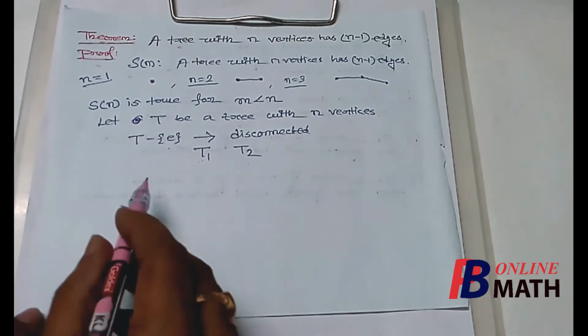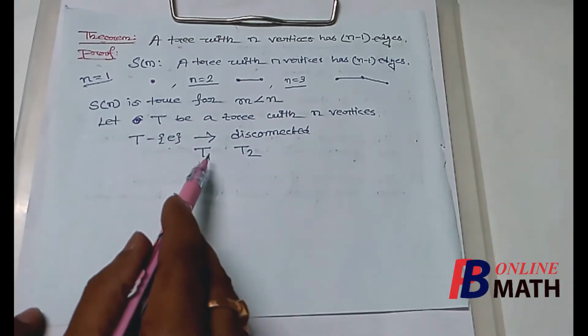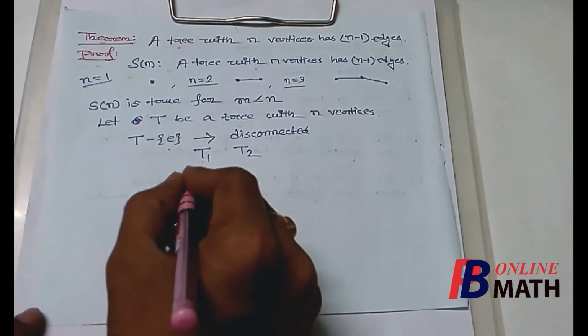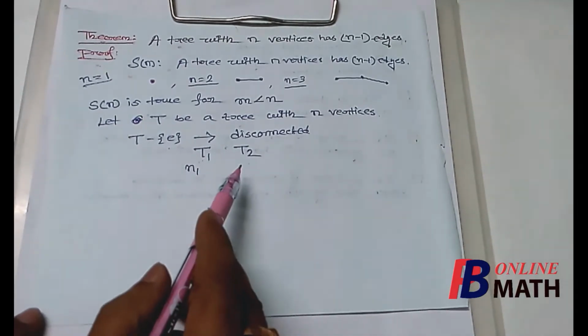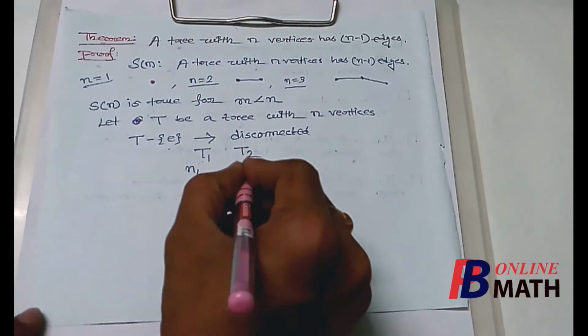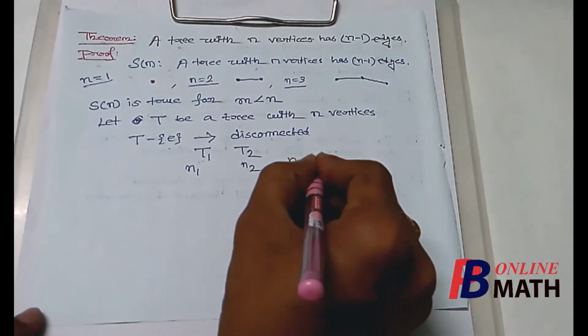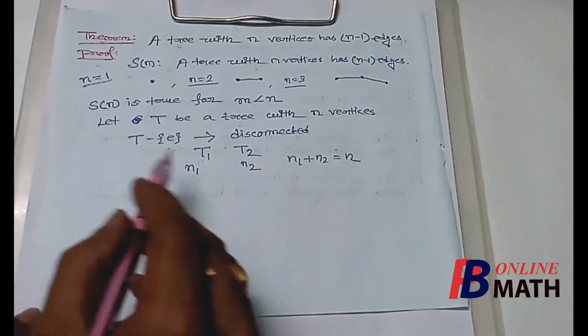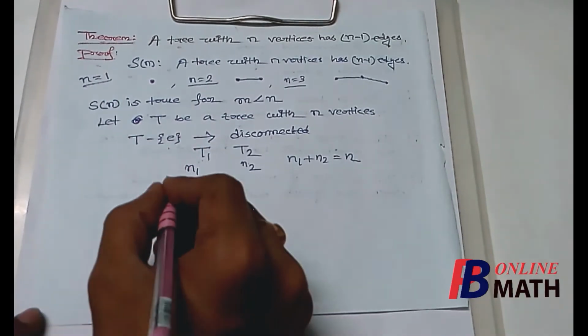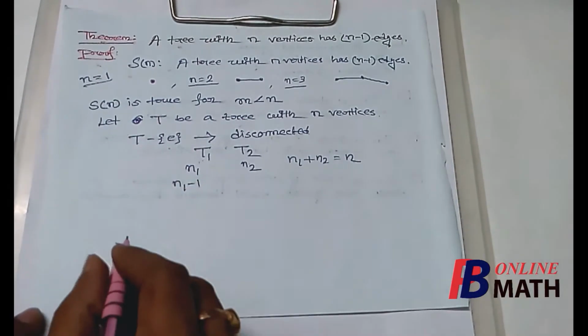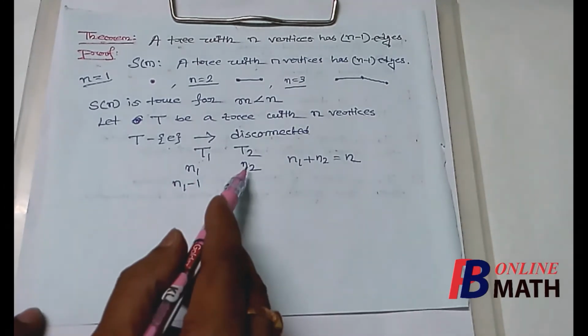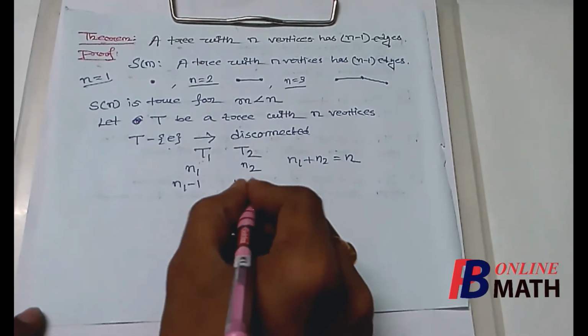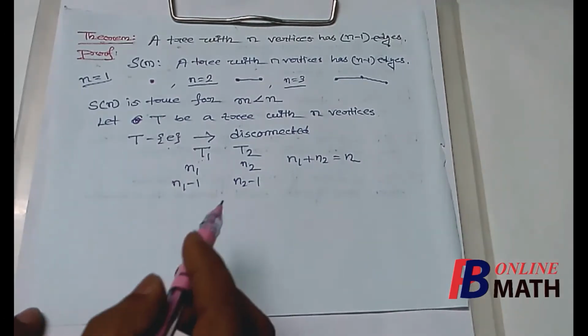So if we assume that the number of vertices in T1 is n1 and the number of vertices in T2 is n2, such that n1 plus n2 equals n, then by this condition, the number of edges of T1 must be n1 minus 1 and the number of edges of T2 must be n2 minus 1.